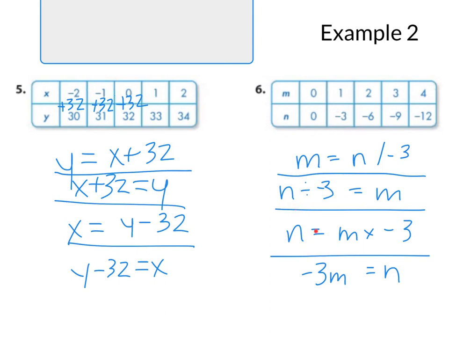And here, n equals... all right, so something's going to arrive at n. So we're going to start at m. What do I do to this 1 to get to negative 3? What do I do to this 2 to get to negative 6? I would put in my m, my 1, I would multiply it by negative 3, and I'd get negative 3. All of these are possible answers for this.